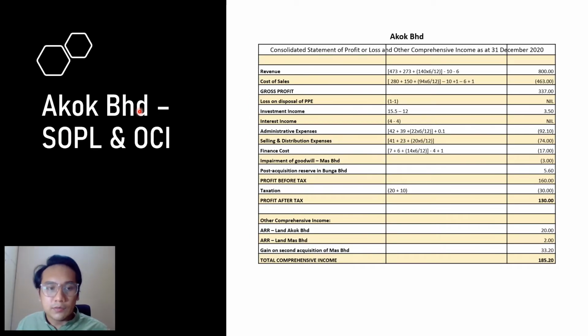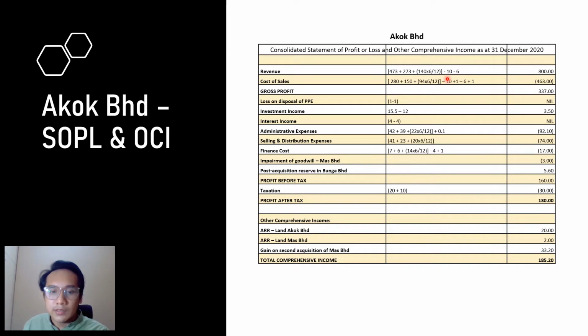Okay, now I will be presenting about AKBAR Berhad Property Pengusian. First, I will be focusing on the adjustments. So this 6 over 12 is because we must acquire Tanjung in the middle of the year, on 1st July 2020.